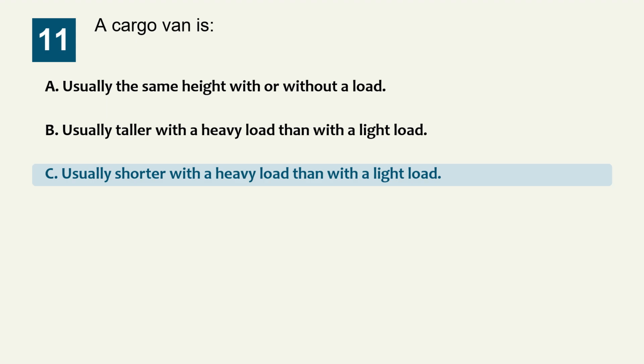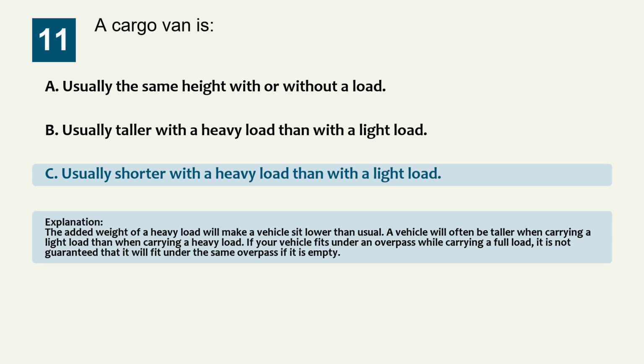The correct answer is option C, usually shorter with a heavy load than with a light load. Explanation: the added weight of a heavy load will make a vehicle sit lower than usual. A vehicle will often be taller when carrying a light load than when carrying a heavy load. If your vehicle fits under an overpass while carrying a full load, it is not guaranteed that it will fit under the same overpass if it is empty.